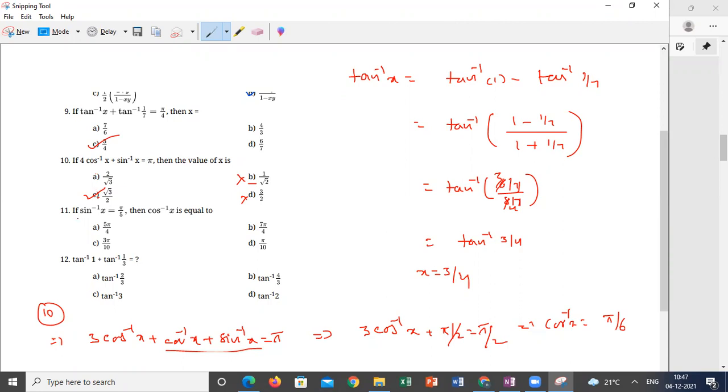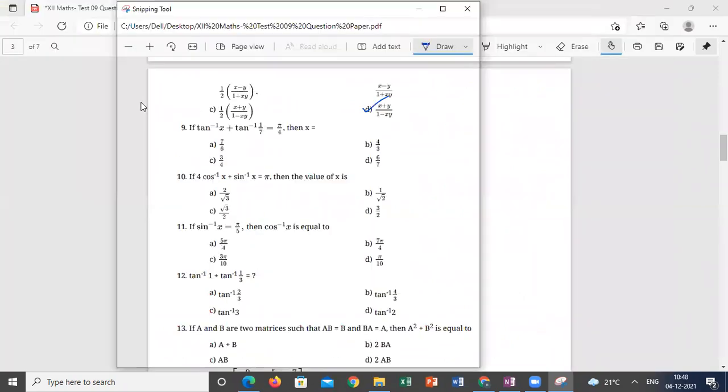Next one. Sin inverse x is equal to pi by 5. Then what is the value of cos inverse x? What is the relation between sin inverse x and cos inverse x? I can say pi by 2 minus pi by 5 is the answer, straight away. Understood how I wrote this one, students? Yes, sir.